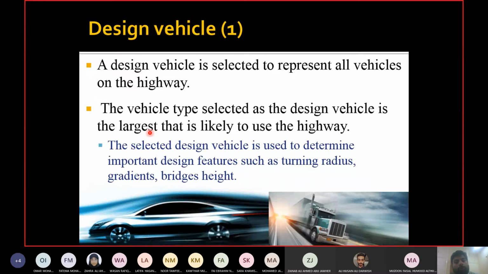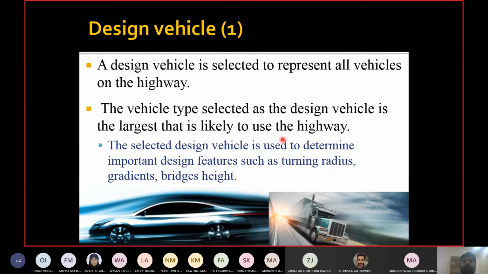But should we go for the largest vehicle which is available in the market? No. The largest vehicle which is likely to come on the highway you are designing. So if you are designing a local street, you cannot design a local street for a 10 axle truck. That truck will never come on that street. That street may have a small truck, or maybe a 3 axle truck, or maybe a bus. So design for that vehicle.